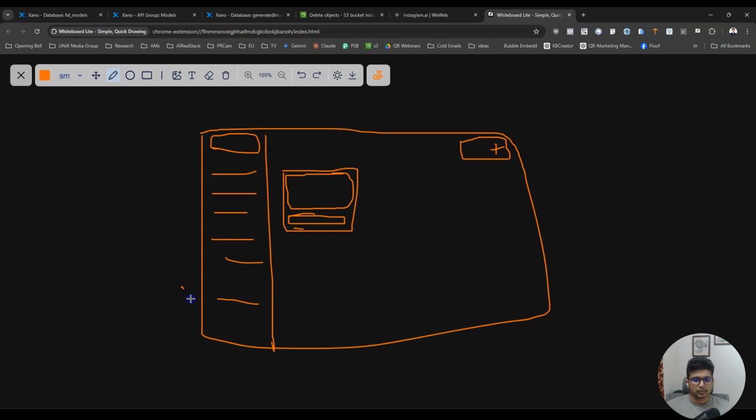So this part is already built, like the sidebar is already built. What we need to do now is we need to build this. So basically we need to create two containers inside this. The first one should be this, and the second one is where everything will load. And inside this container we will create a repeating group where it can have multiple models.